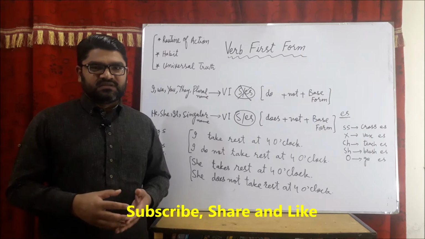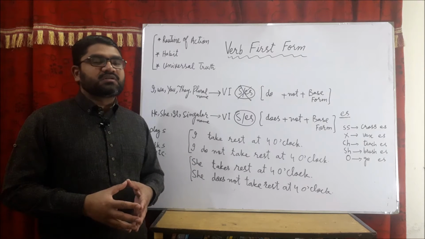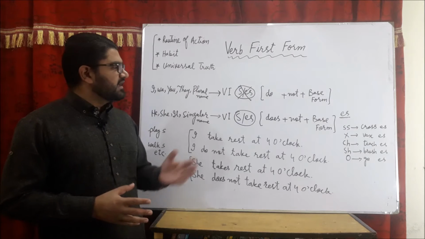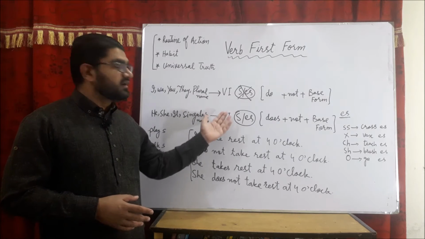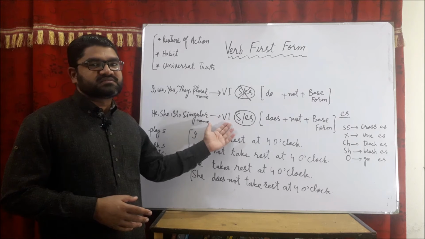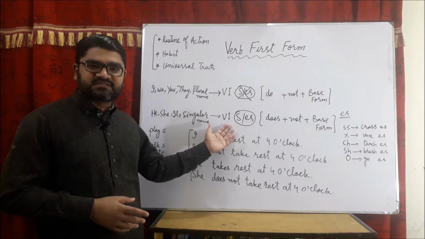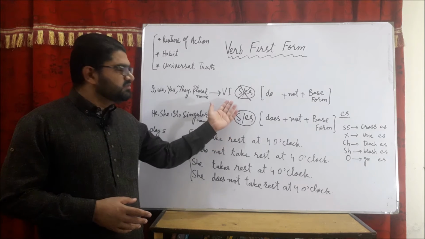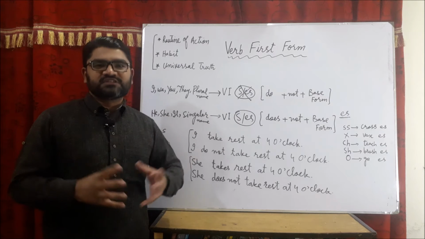The first form has got two shapes. One is without s or es, that is the first form, and the other is with s or es. For example, if I say take, or if I say takes. We use these forms for different purposes.